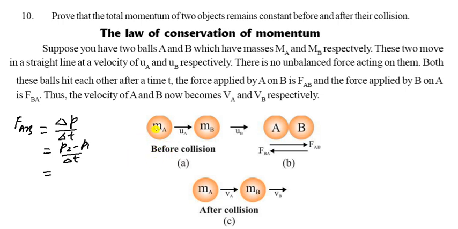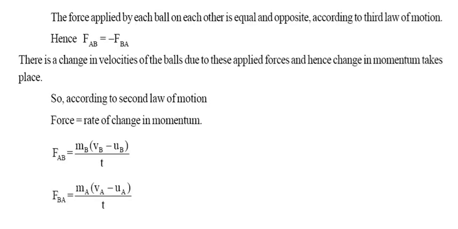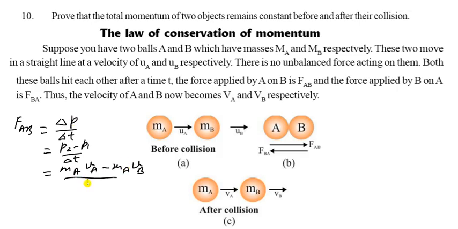It is the rate of change of momentum, delta P upon delta T, so it is P2 minus P1 upon delta T. First of all, for mass A, P2 minus P1 is MA VA minus MA UA, upon delta T.